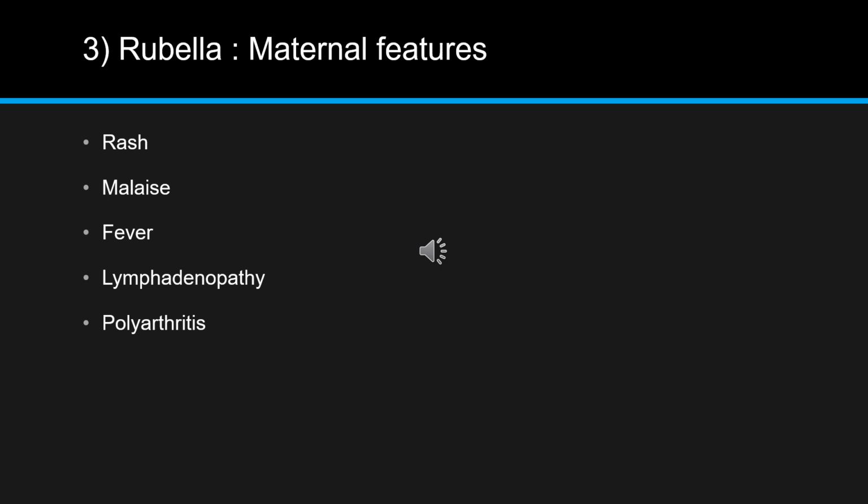Now third infection, that is rubella. In case of maternal infection, the mother will have rash, she'll have malaise, fever, lymphadenopathy, polyarthritis. So again it's similar presentation, nothing specific.